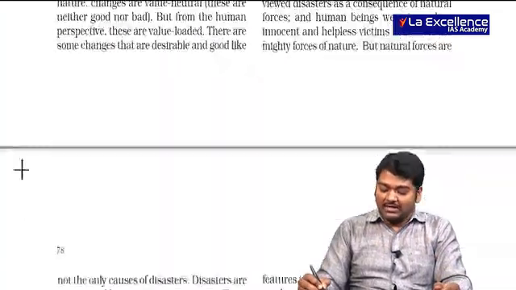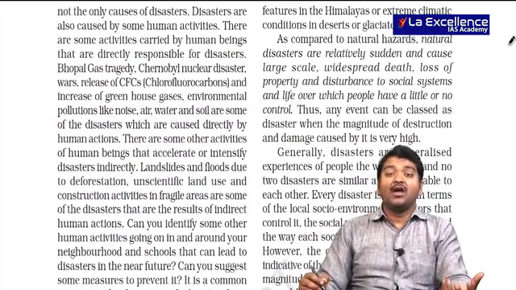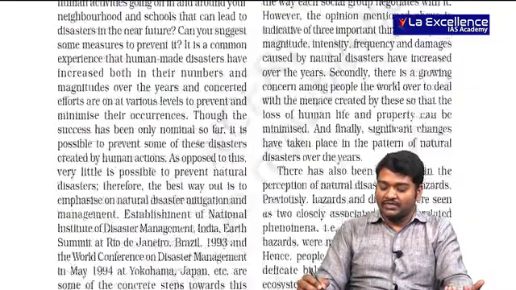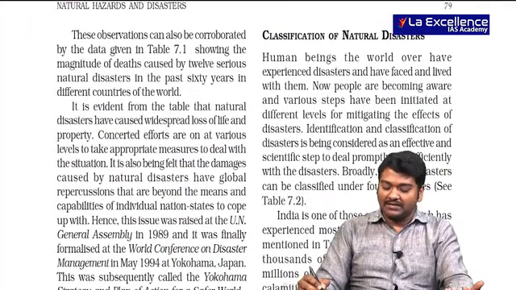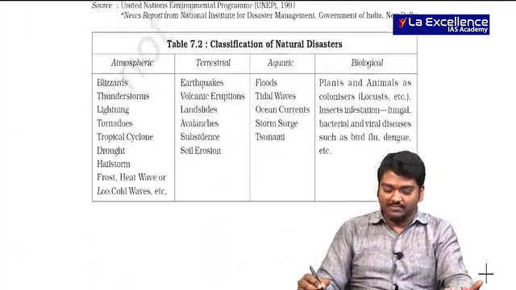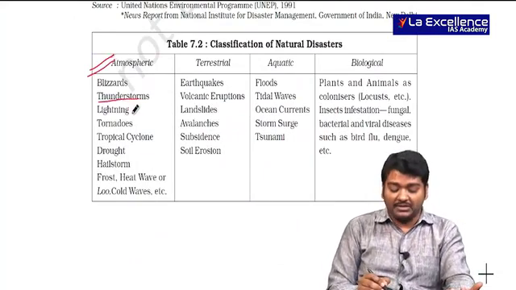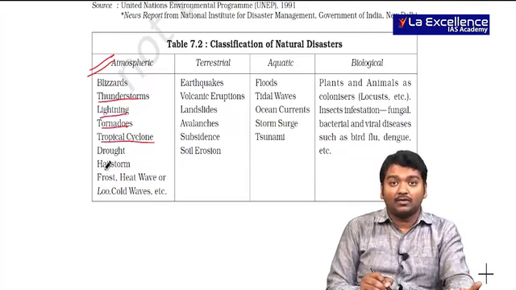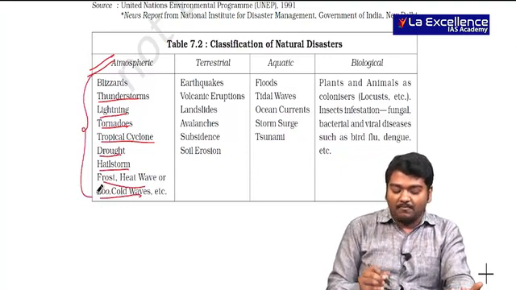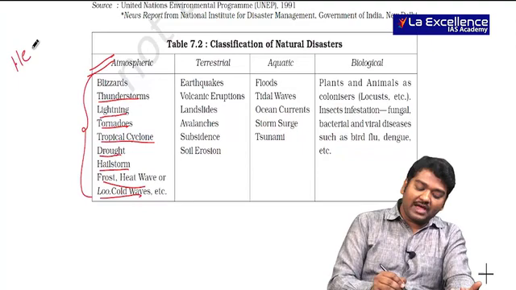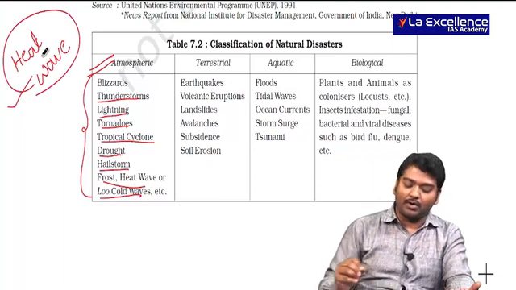So when we look at disasters, you know that the Bhopal gas tragedy led to a disaster. Climate change is also creating a lot of disasters across the world. What is more important for us is the classification of natural disasters. When I talk about the atmospheric ones, we talk about thunderstorms, people die because of it, lightning, tornadoes, cyclones, drought, hailstorm, cold waves, heat waves. This is part of it. Now, this year we have actually had a heat wave also as a disaster. So this is also important for you.